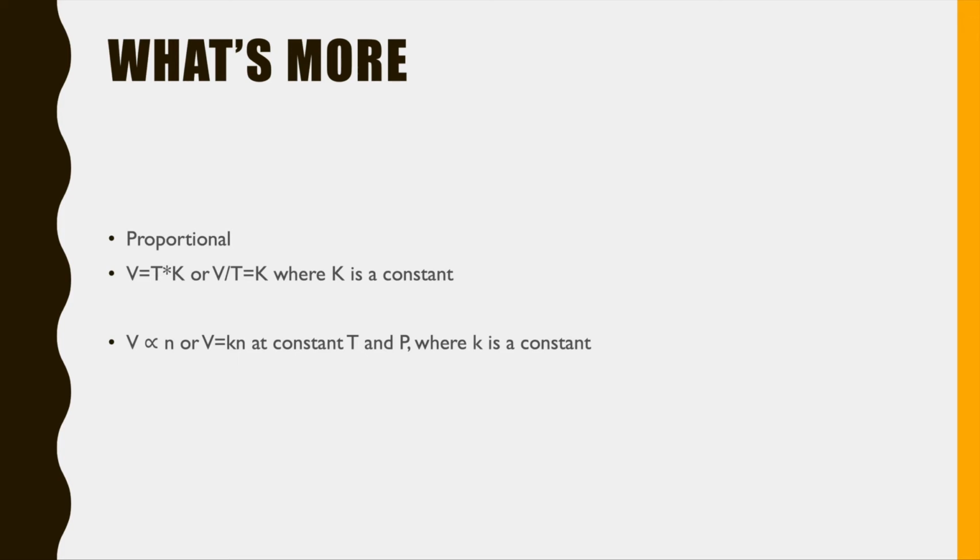And another proportional relationship we can generate in terms of the gases is that V is proportional to the moles of the gas. And that's reasonable because for an ideal gas, 1 mole of gas takes the same volume. Therefore, the volume of the gas has a proportional relationship with the moles, because if 1 mole of oxygen at STP takes 22.7 liters of volume, 2 moles simply take 45.4 liters of volume. Thus, the proportional relationship can be expressed as volume equals K times n.